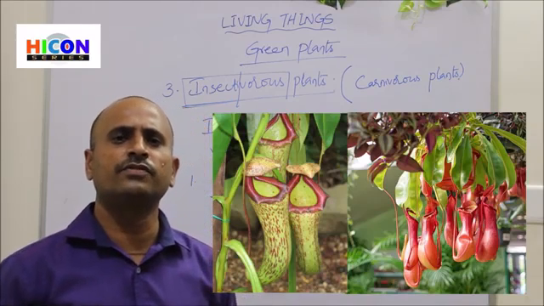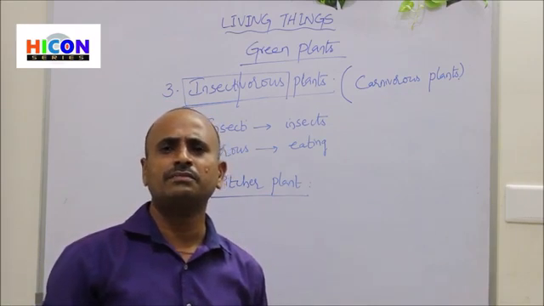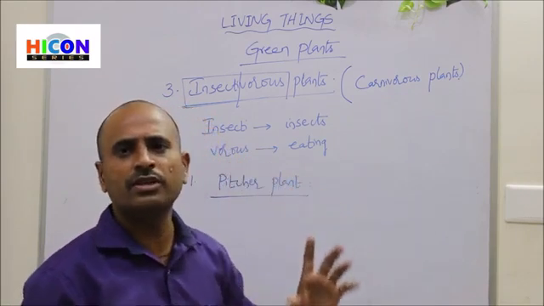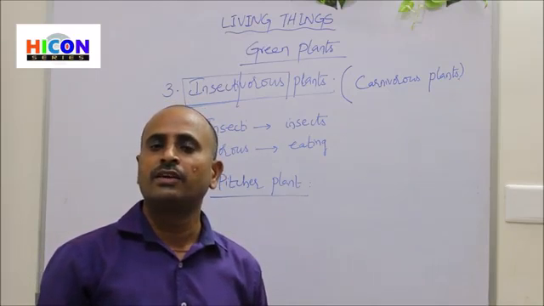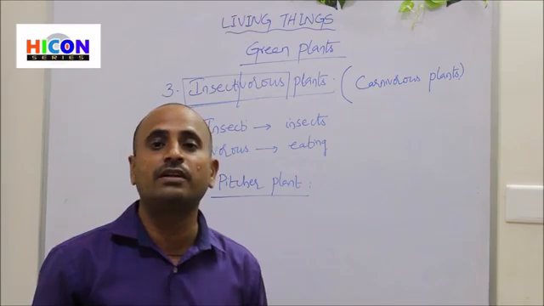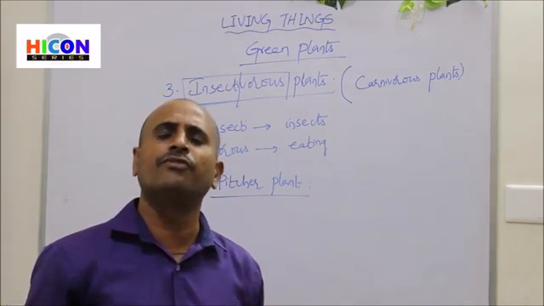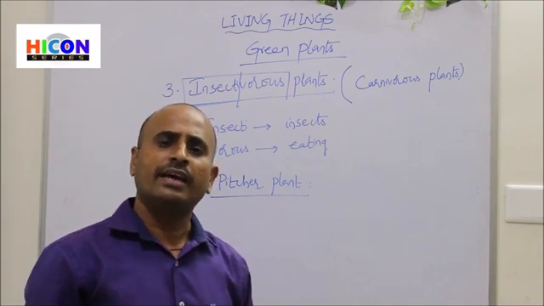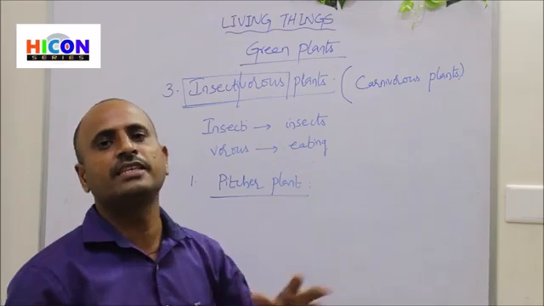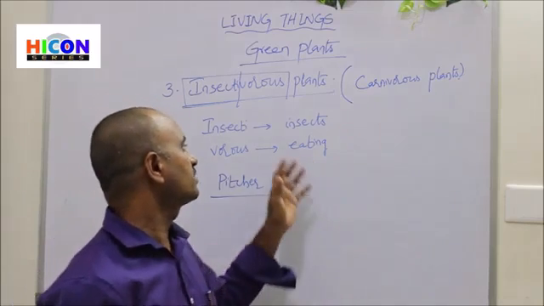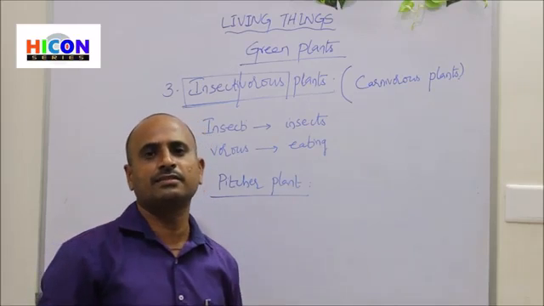So photosynthesis will take place only in the green colored parts of the plant. But insectivorous plants do not have any green colored parts. That's why the photosynthesis process will not take place in this type of plants and they cannot prepare their food. So they depend upon the insects, and their structure is modified so as to trap the insects.